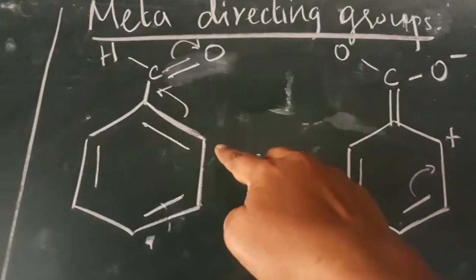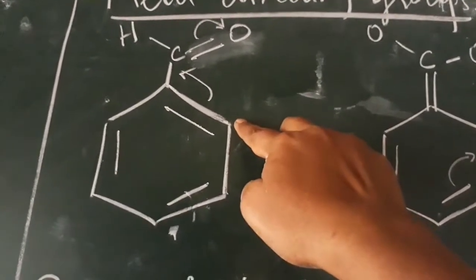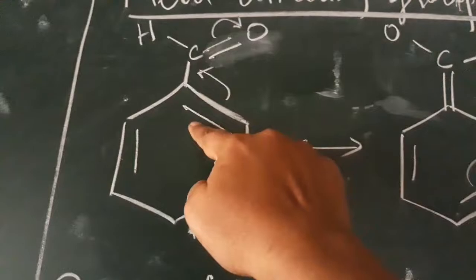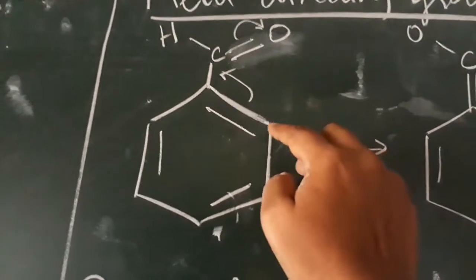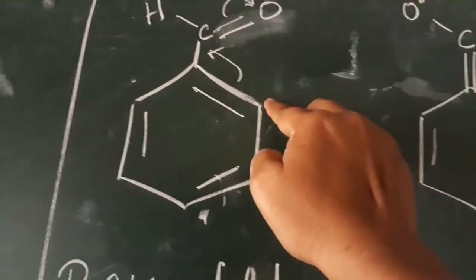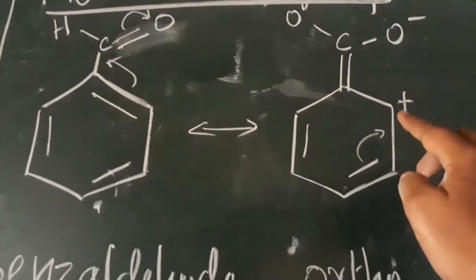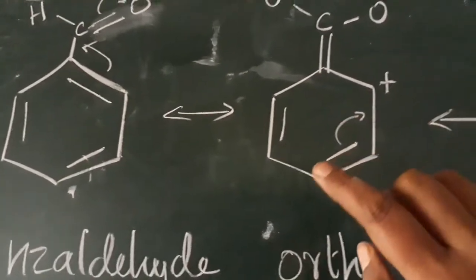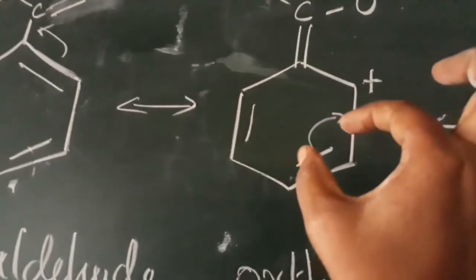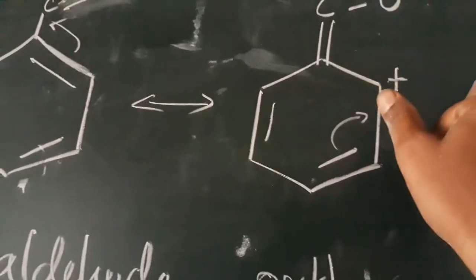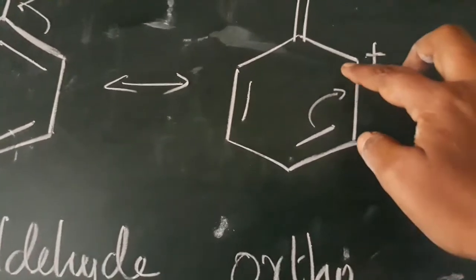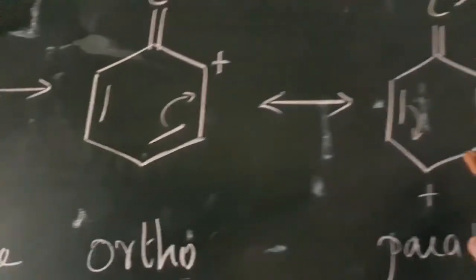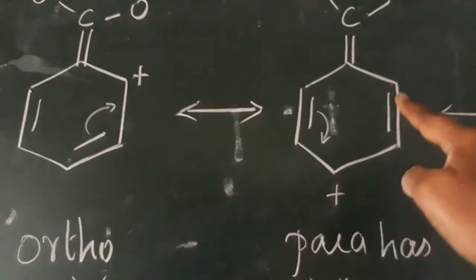What about this corner carbon, the ortho position carbon? It lost the electron because the two electrons moved, so loss of electron develops a positive character. Again, these electrons move towards the next carbon, and we develop one double bond here.